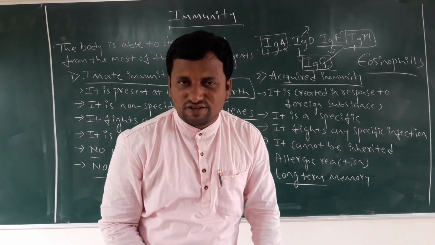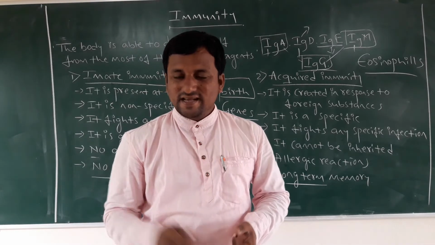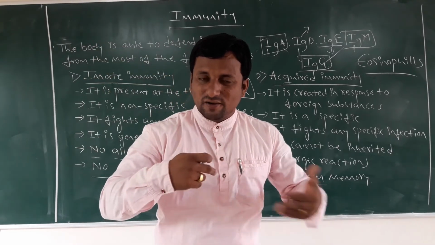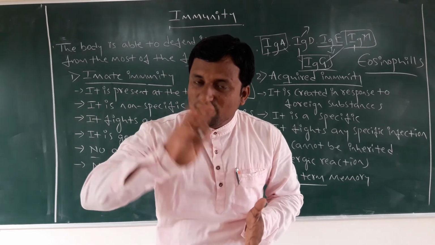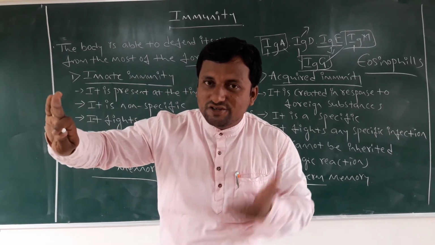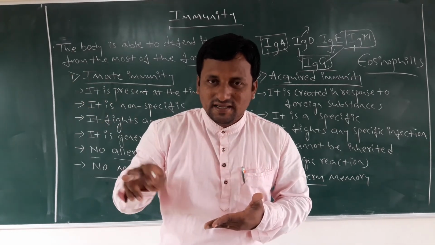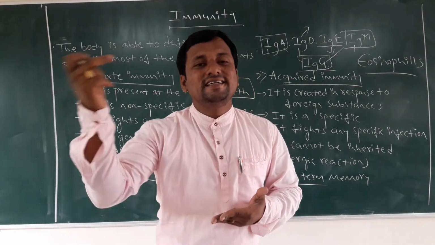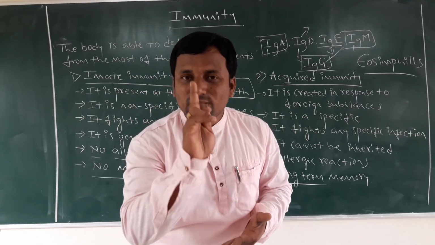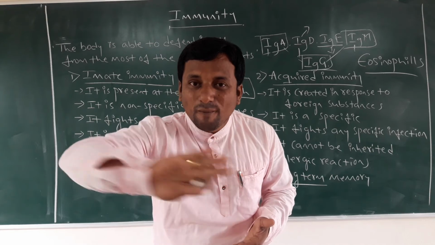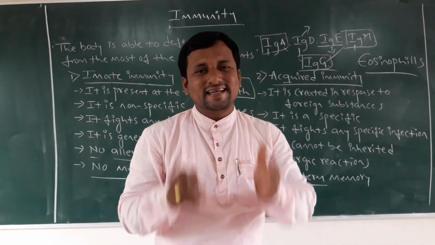I will give you examples: first infection, second infection. When the infection enters the first time, our body does not produce antibodies at that time, but when it is stimulated, it starts producing antibody molecules against the first infection. When the same pathogen enters our body a second time, our body immediately responds against that pathogen, because antibody molecules have already formed in our body.